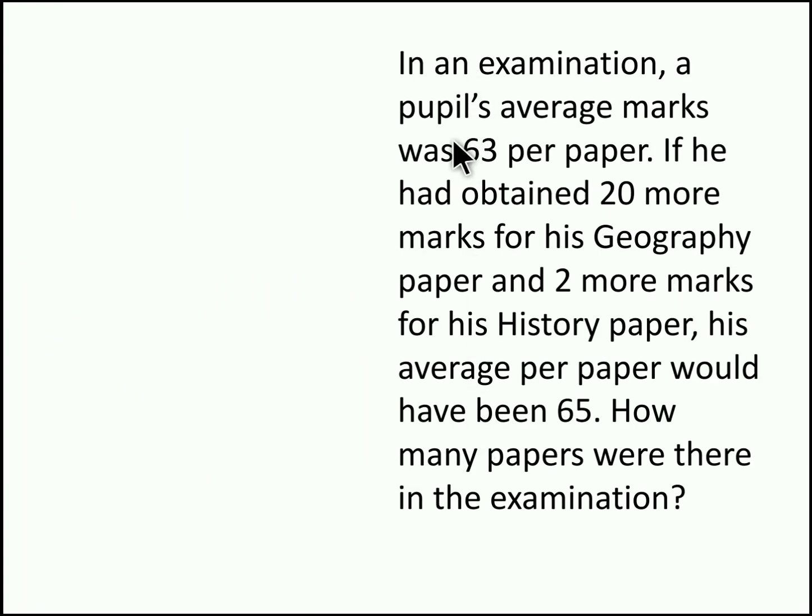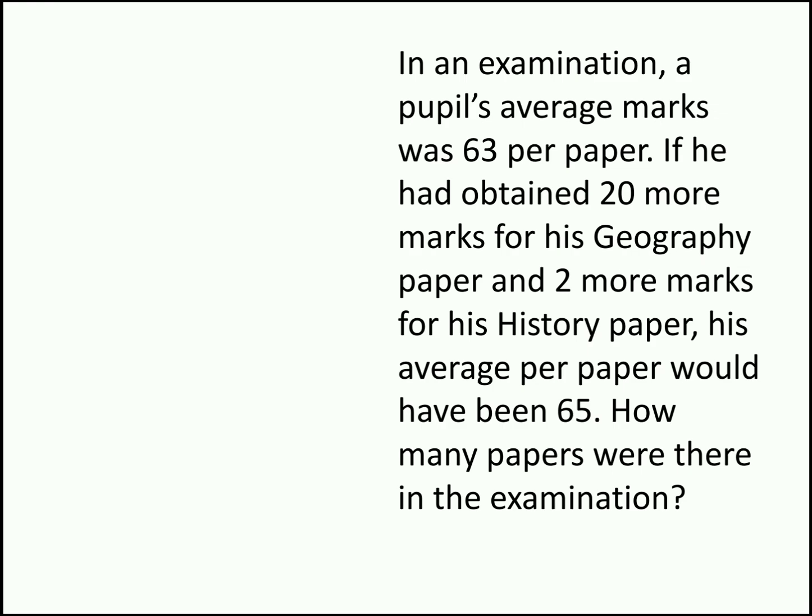In an examination, a pupil's average marks was 63 per paper. If he had obtained 20 more marks for his geography paper and 2 more marks for his history paper, his average per paper would have been 65. How many papers were there in the examination?